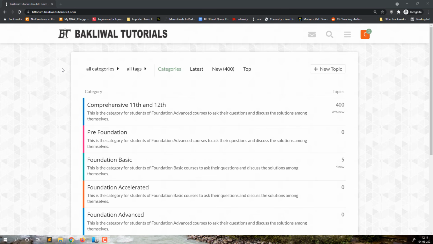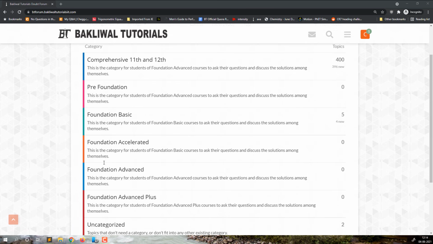So first of all, whenever you go to the address that is provided to you, you have to log in using the login ID and the password that is provided to you. After login, you are going to see a page like this. On this page, you are going to see all of the categories instead of only a few categories that were there in the old forum.